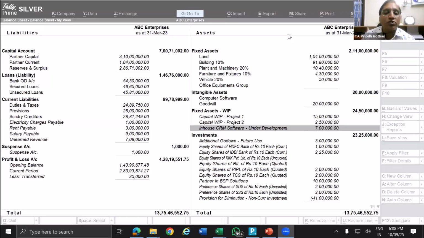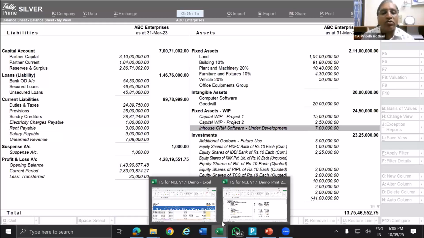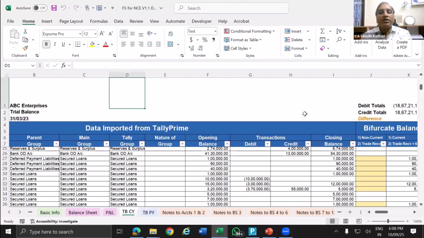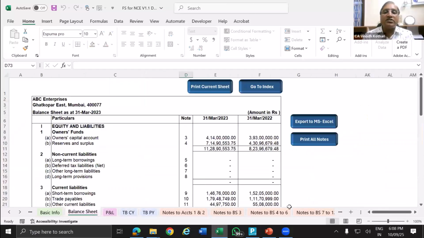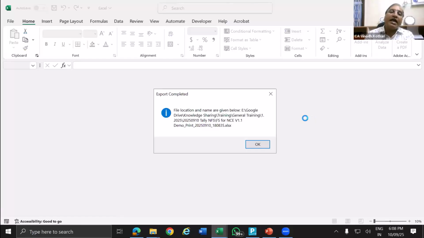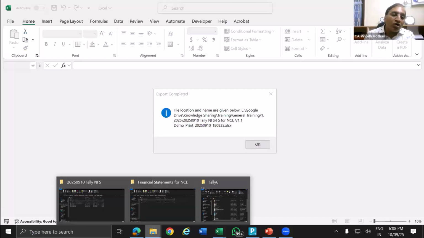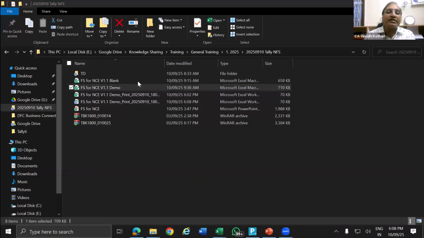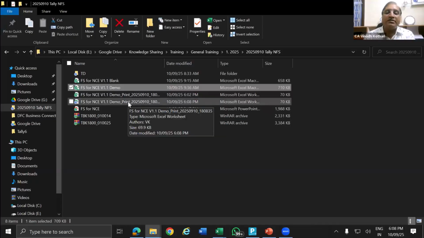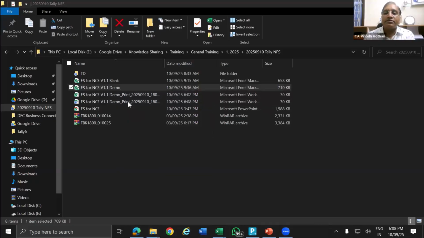How do we export this to Excel? To export to Excel, once again go to this utility. After completing it, I will close this file. In the utility, you can go to the balance sheet, and on the right-hand side you have the option to export to MS Excel. Automatically, it will be exported and saved in the folder where your file is stored. Now, where is my file stored? This is the place where my Excel file is stored. You can see this demo print file which is being generated.